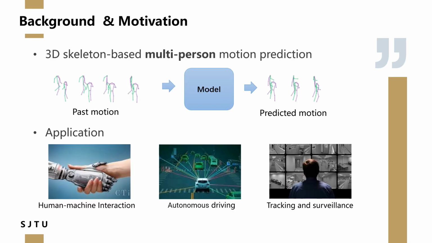Our work focuses on the multi-person motion prediction problem, which aims to predict the future positions of joints for multiple individuals based on their historical movements. These methods play significant roles in a wide range of applications, including human-machine interaction, autonomous driving, and surveillance systems.